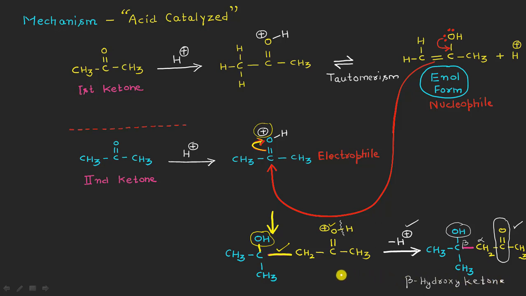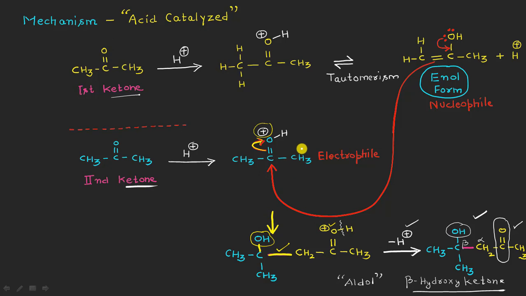And the beta hydroxy ketones are actually the aldol molecules. This means that the acid catalyzed mechanism proceeds in this way, resulting in the final aldol product, which is the beta hydroxy ketone, because we start from the ketone molecules, right?